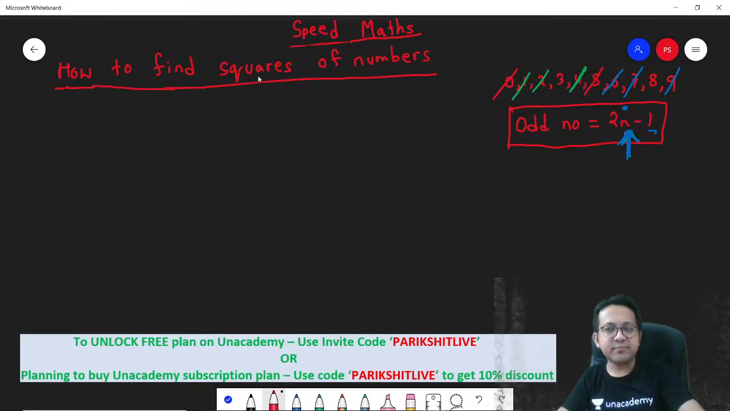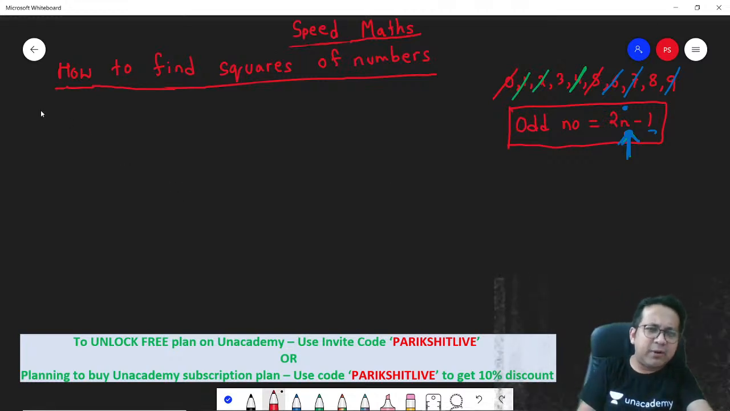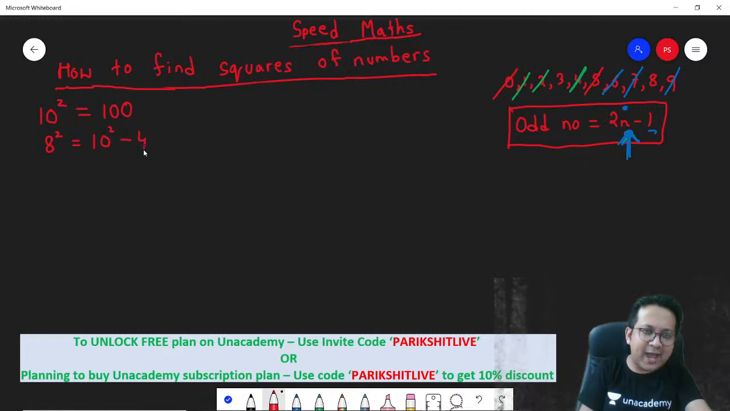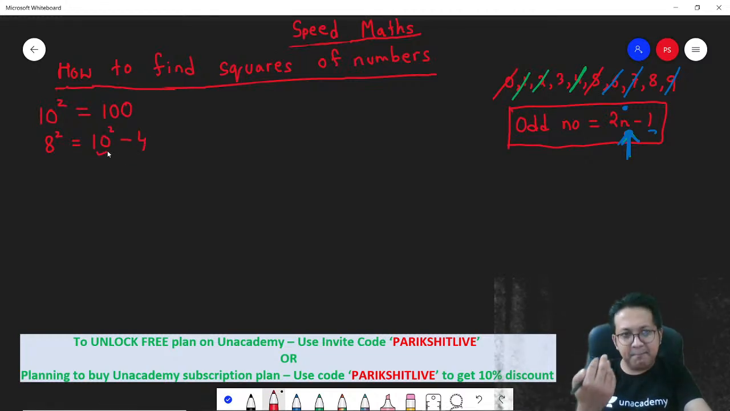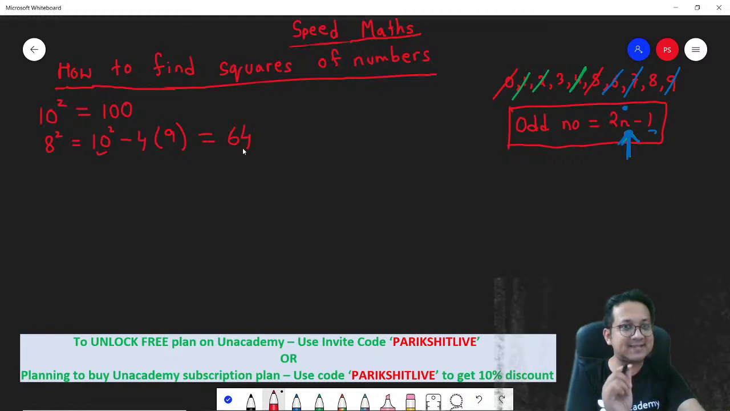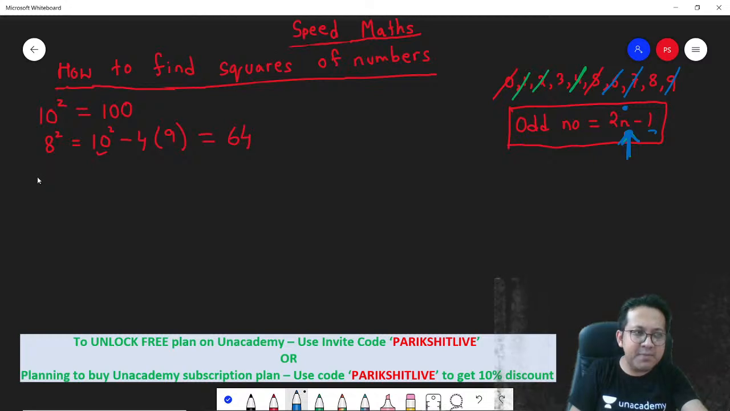Fine. Let's talk about 8 now. Now, think about the nearest number for 8. 10 square is something we all know is 100. But what is 8 square? We all know it is 64. It's not about 64, it's about how you determine it. If you think from the perspective of 10 square, 8 square is 10 square minus 4 times the next number. Remember, minus. The next number to 10 is 9. So 4 into 9 is 36, and 100 minus 36 gets you 64. You can extend this logic. Let's extend this logic. How much is 38 square?